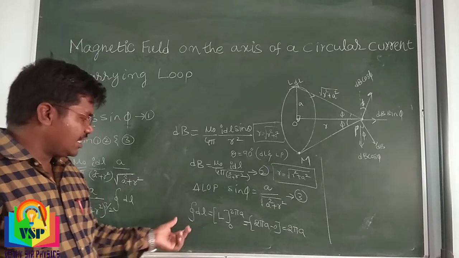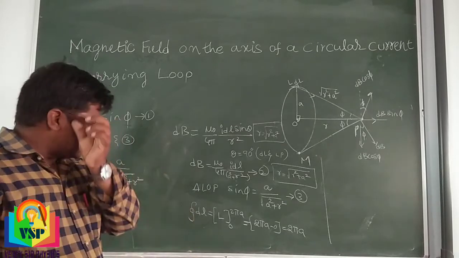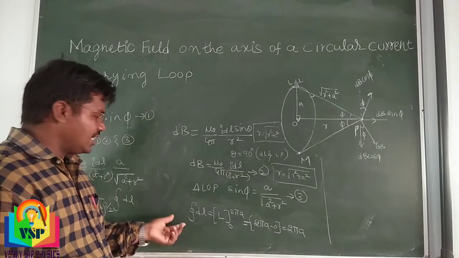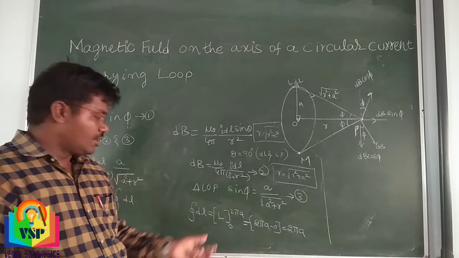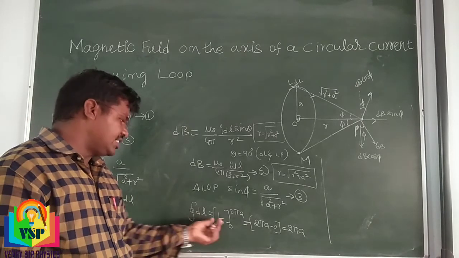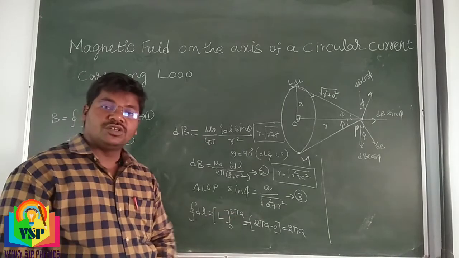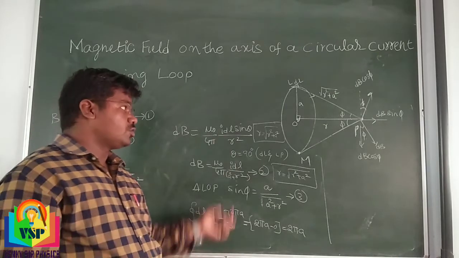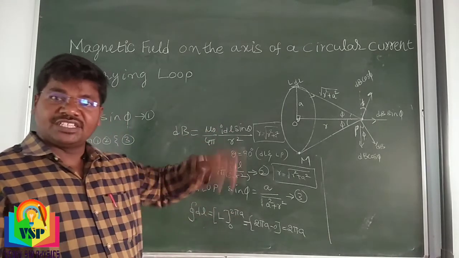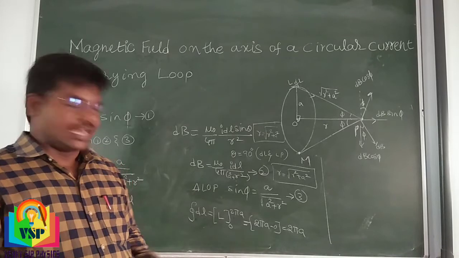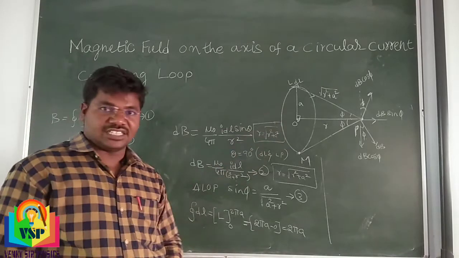We know that integration of x gives x square by 2, and integration of dx gives x. Here integration of dl means L, with limits from 0 to 2 pi a, that is 0 to the total length of the circle, where a is the radius of the circle.